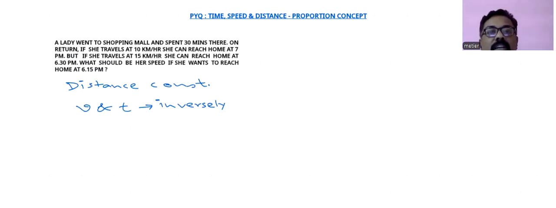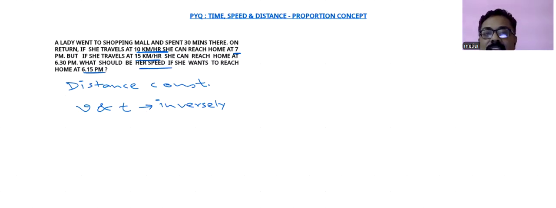This 10 km per hour was the minimum speed in the concept. And in that case, she reaches at 7 p.m. Means she takes the maximum time. 15 km per hour will be the second lower speed or second higher speed, you can say. And this speed at 6:15 p.m., what is required? That will be the highest one.